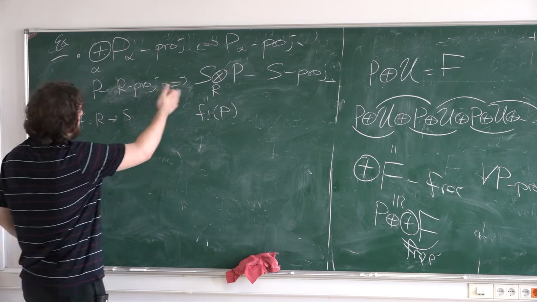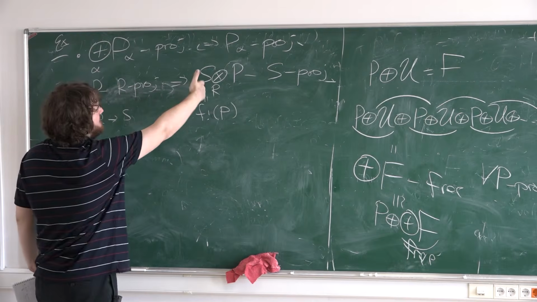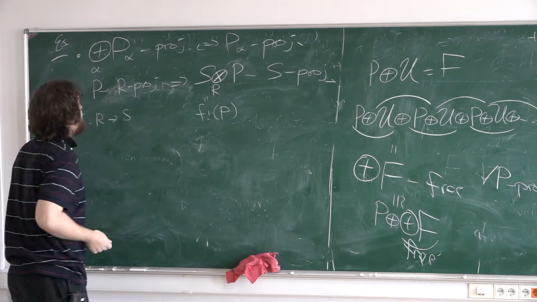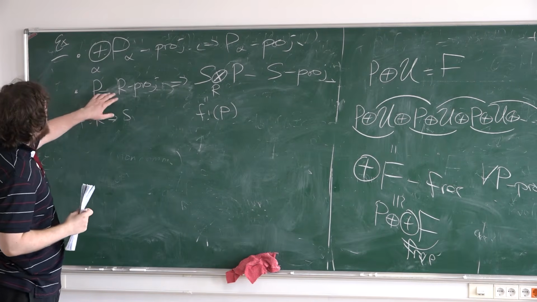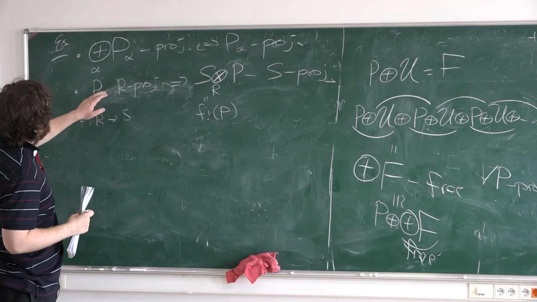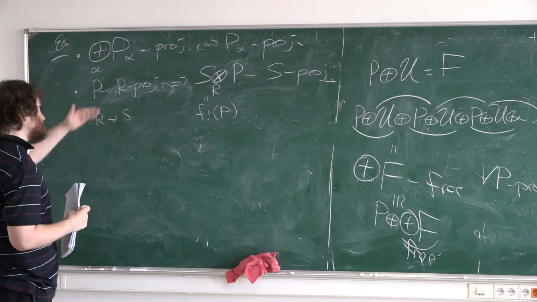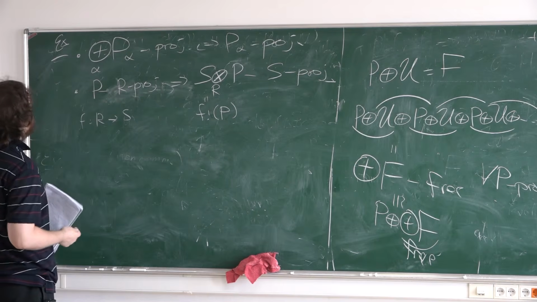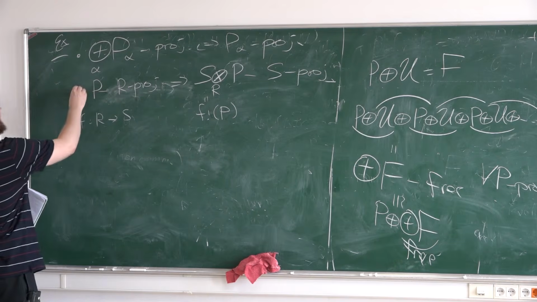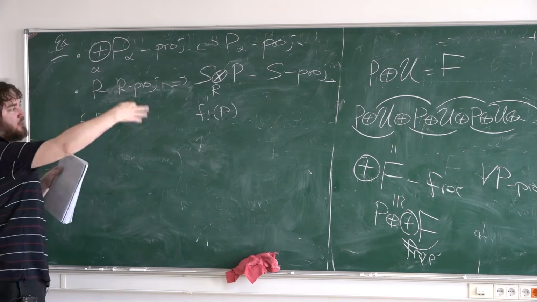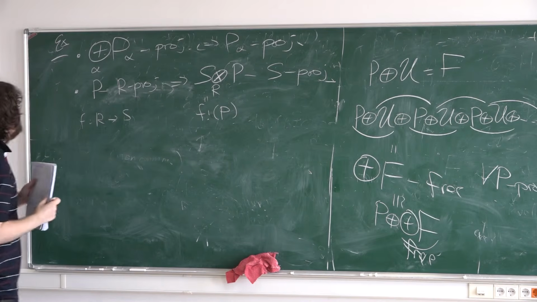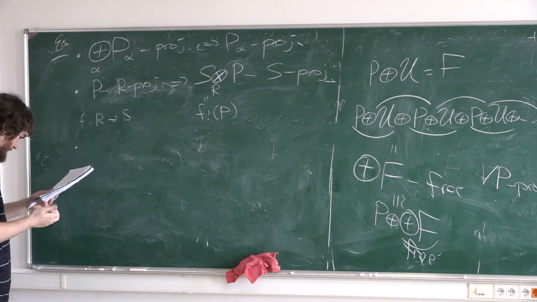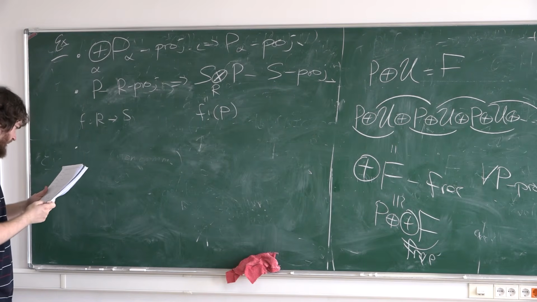The opposite is not true. Maybe you can extend scalars and obtain a projective module, but this doesn't imply that it was projective itself. But in this direction it's true. It's easier if you use the adjunction between Hom and the tensor product, which I wrote before. Okay.